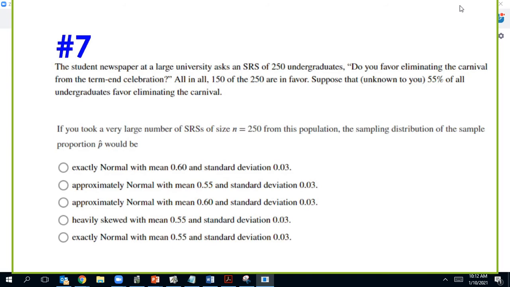We have n is 250. And then it says, all in all, 150 out of 250 are in favor. So that's your p hat from the sample. That equals 0.6. And it says, suppose that unknown to you, 55% of all undergraduates, that's a p.